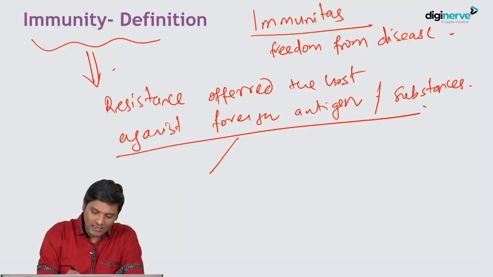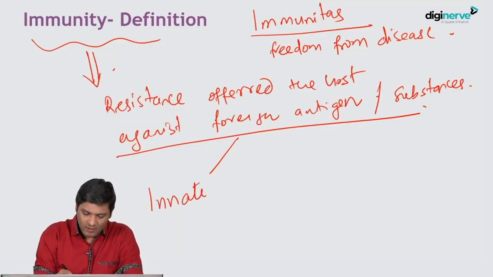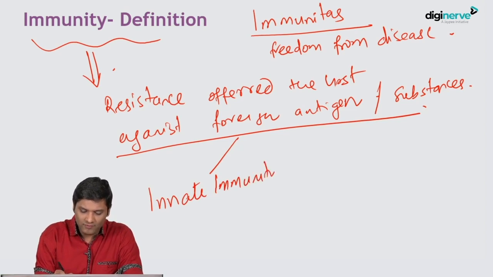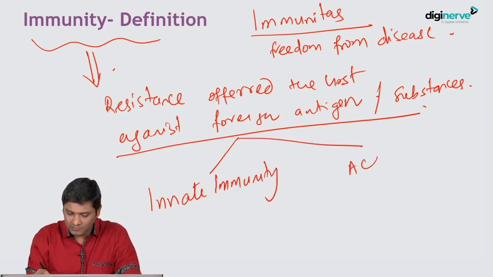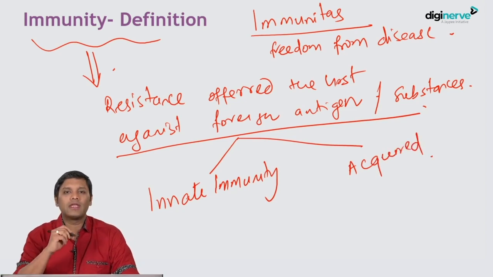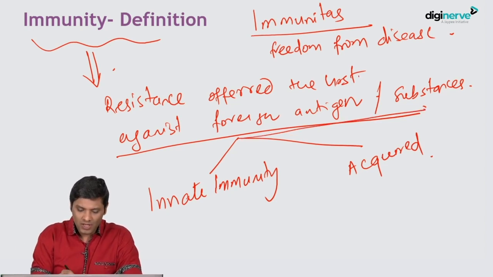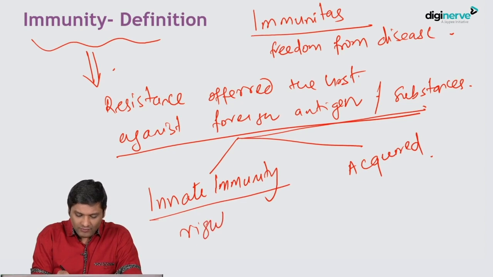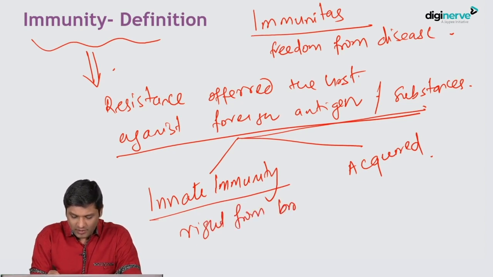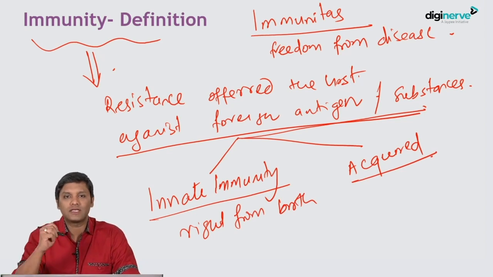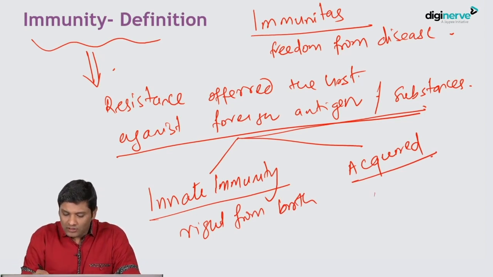I'll ask you one question. If a newborn baby is exposed to some infection, can it develop any kind of immunity to the infection? Yes, that is called innate immunity. So immunity can be of two types, innate immunity and acquired immunity. Innate immunity means the resistance offered by the host against the foreign antigen, which is present right from the birth, whereas acquired immunity is the resistance we develop during the course of life.